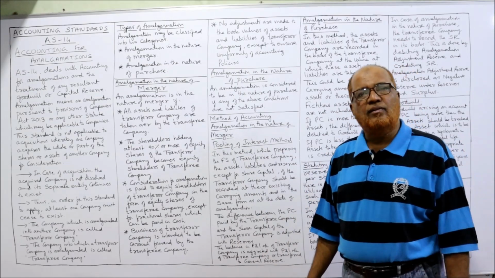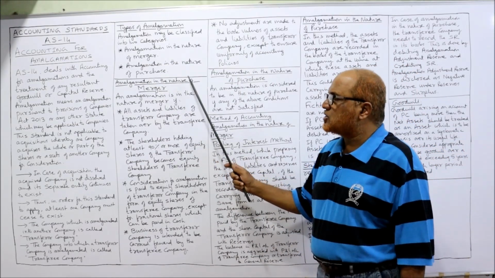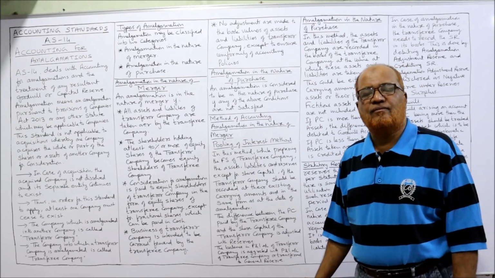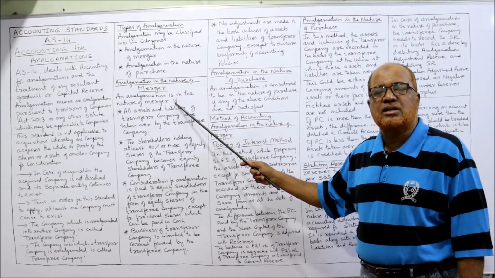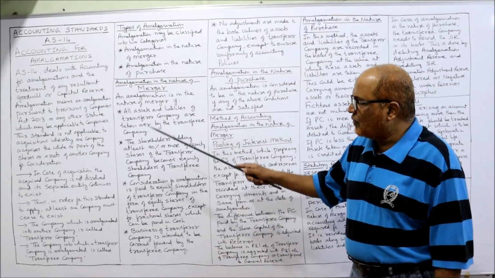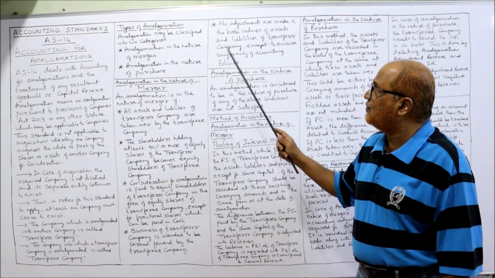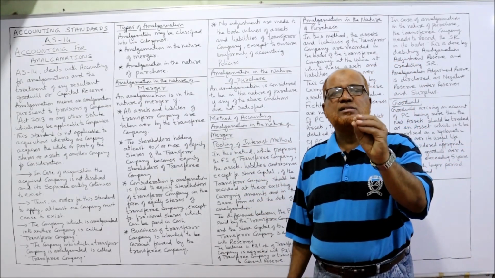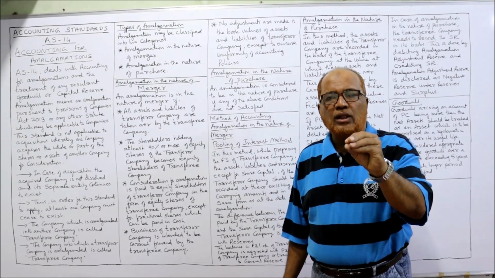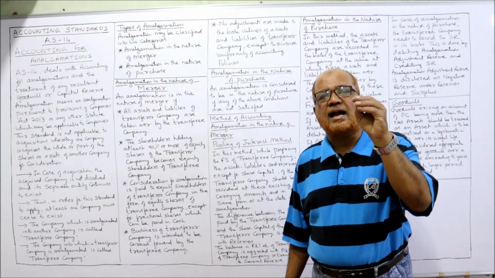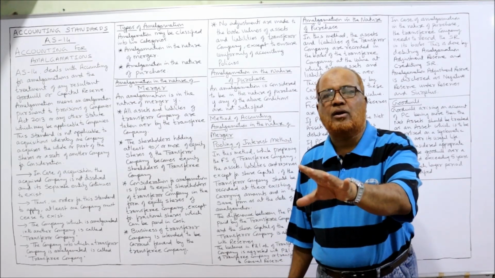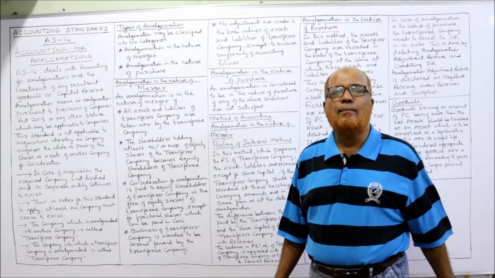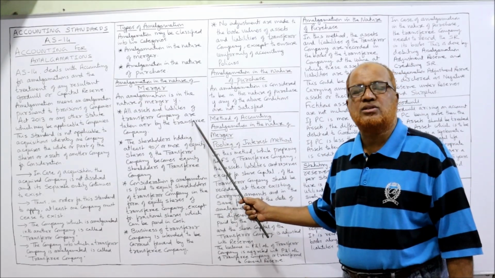So one by one we will discuss. First, amalgamation in the nature of merger, the first type. An amalgamation is in the nature of merger if 5 conditions are given. If all these 5 conditions are satisfied, then only that amalgamation will be called amalgamation in the nature of merger.